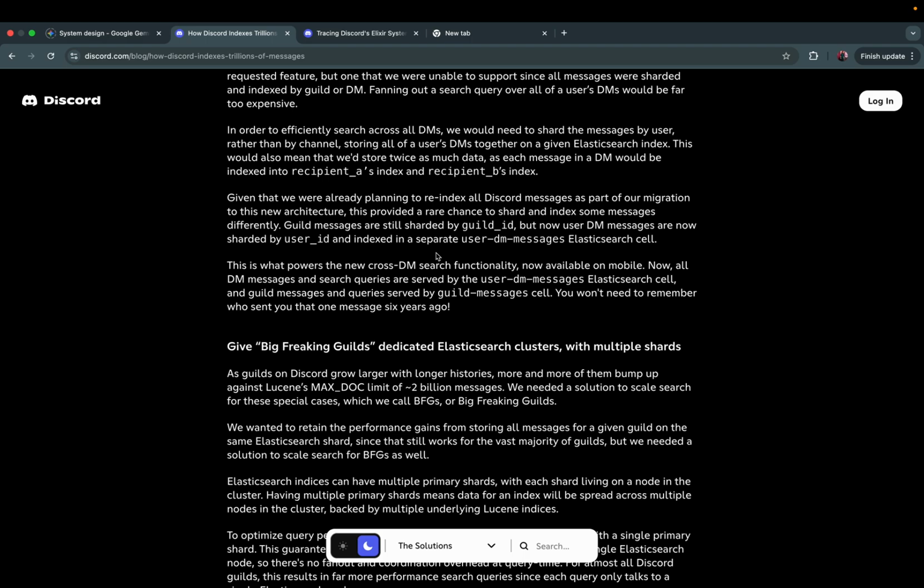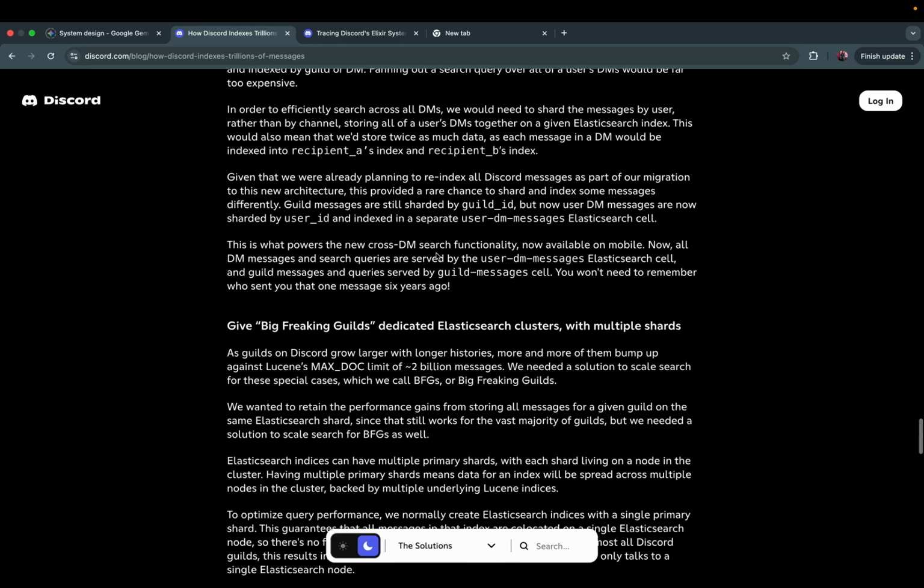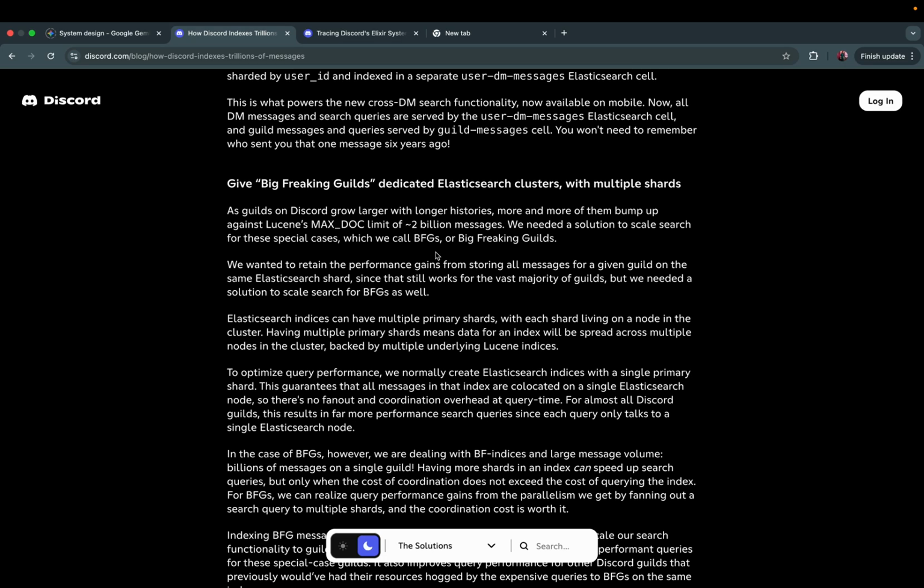Guild messages are still sharded by guild ID, but now user DM messages are sharded by user ID and indexed in a separate user DM messages Elasticsearch cell. This is what powers the new cross-DM search functionality now available on mobile. Now, all DM messages and search queries are served by the user DM messages Elasticsearch cell, and the guild messages and queries are served by the guild messages cell. You won't need to remember who sent you that one message 6 years ago.